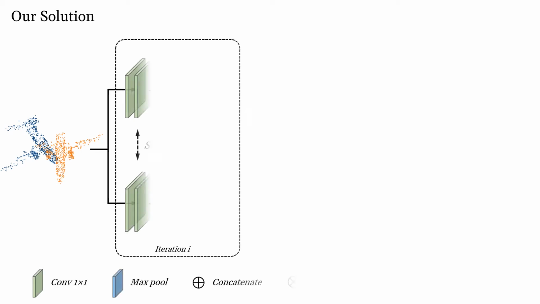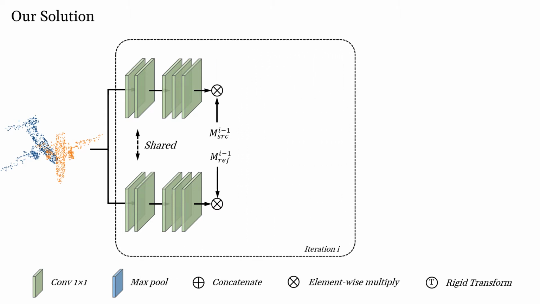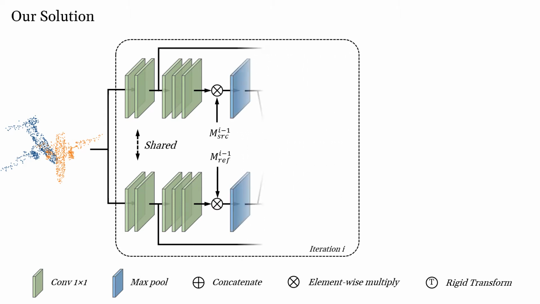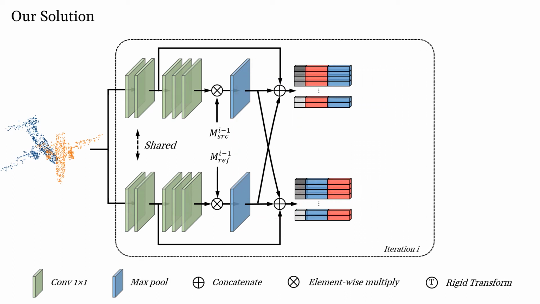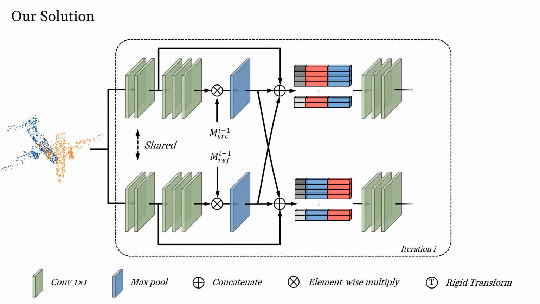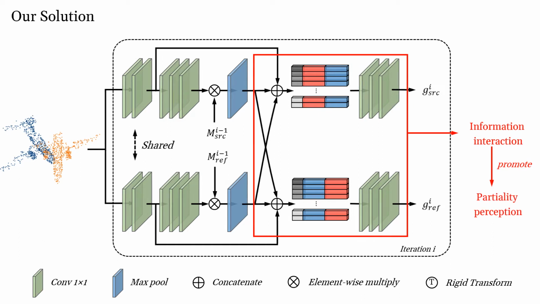We propose an iterative approach to reject non-overlapping regions by learning overlapping masks. First, at each iteration a 5-layer MLP is adopted to extract point-wise features of the input, which are weighted by the previously predicted overlapping masks to avoid the influence of outliers. Then, features are aggregated by max pooling and information of the two inputs is exchanged by skip links. Moreover, a 3-layer MLP is applied to generate the global features. Here, the information interaction promotes the partiality distinguishing ability.